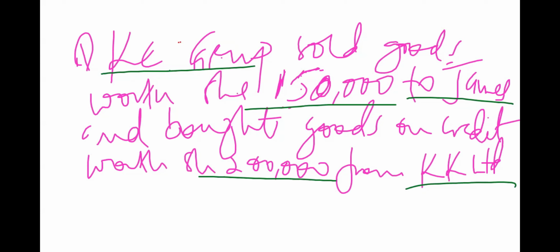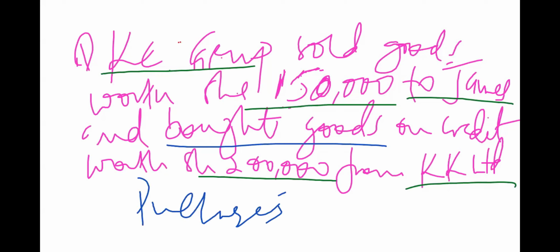So the two accounts, since we are buying goods, we are going to have purchases, and then since we have not paid, we are going to have KK Limited as the other account.